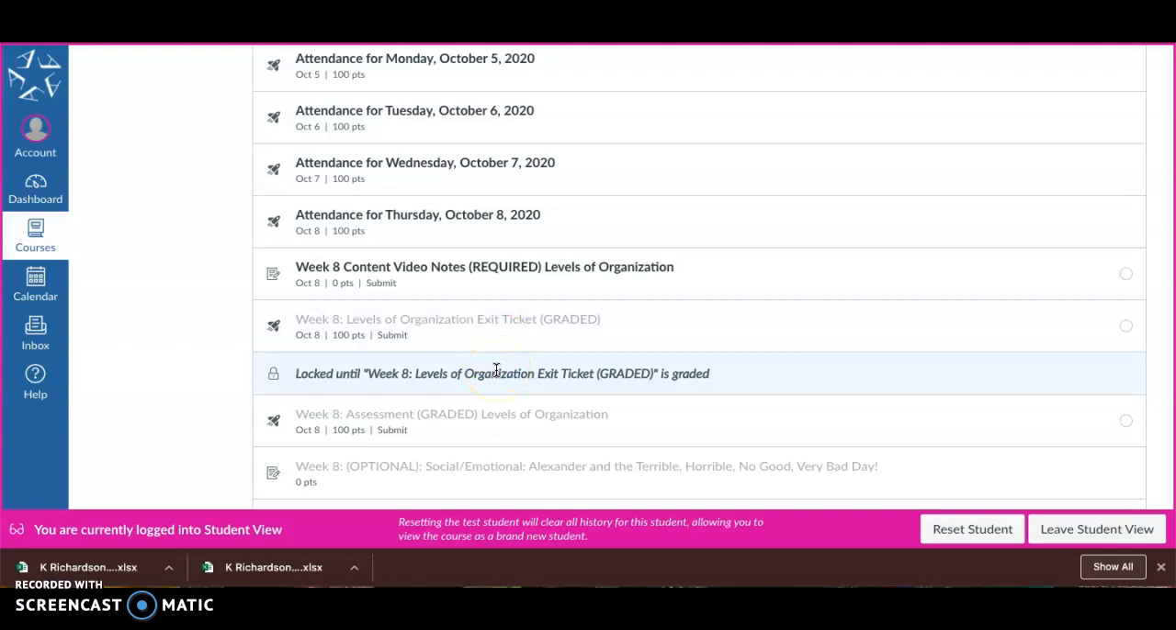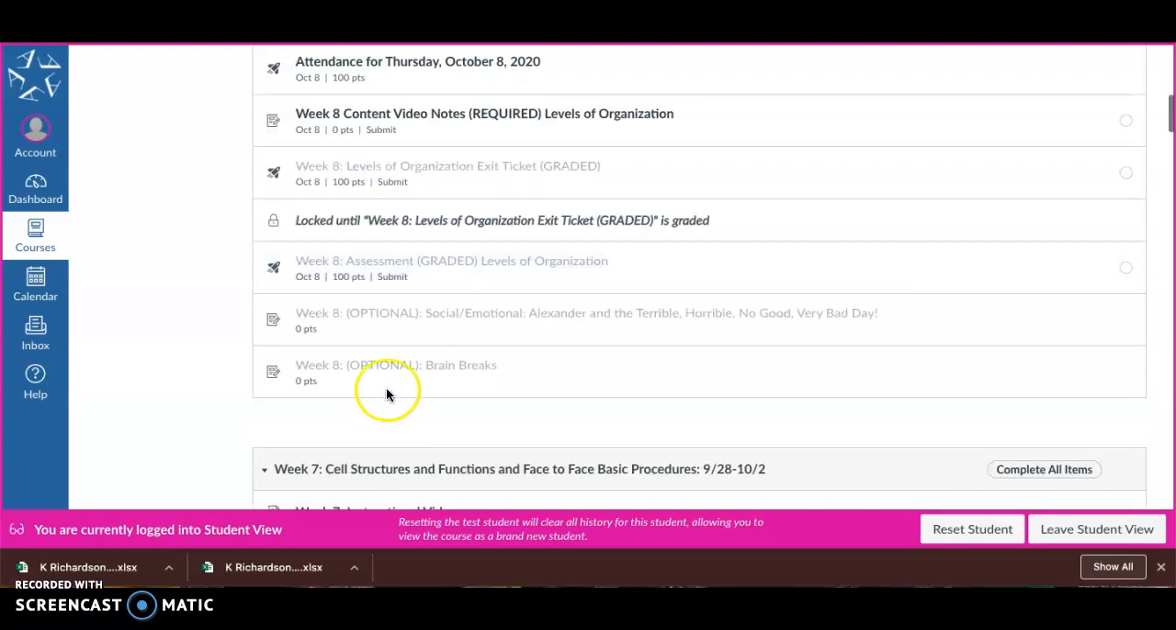We have your activity, and then we have a fun game within this activity that you will get to play. After your activity and your game, you're going to go ahead and do your week 8 assessment on levels of organization. Of course, don't forget that we always are giving you a social emotional activity and some fun brain breaks. We know it gets kind of tiring looking at the same thing all day long, so come check out some of these fun brain breaks.